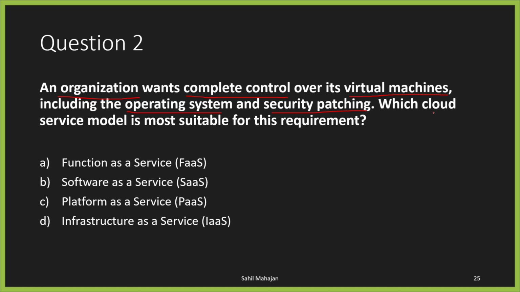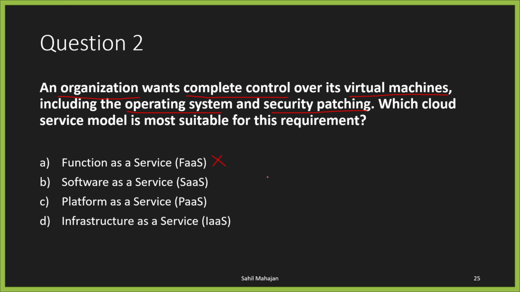Let's go ahead with the method of deduction for this question. You have 4 options: function as a service, software as a service, platform as a service, and infrastructure as a service. In these 5 previous videos, we have only studied options B, C, and D. We have not studied option A, function as a service, so we can omit this; it is not going to be the answer.